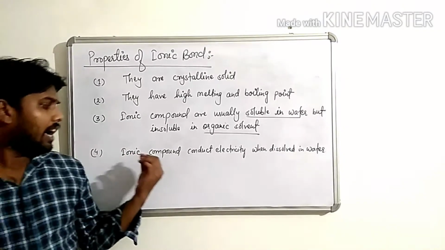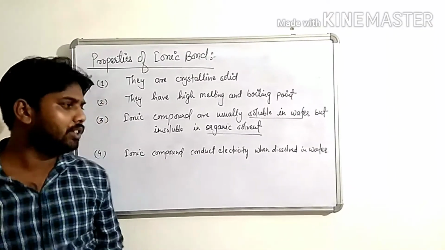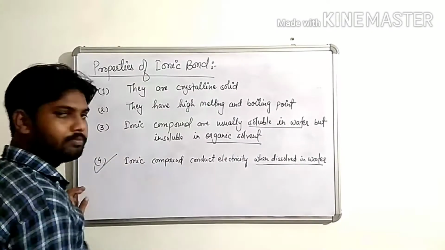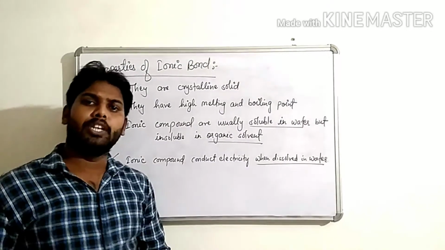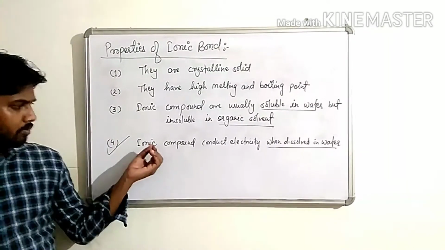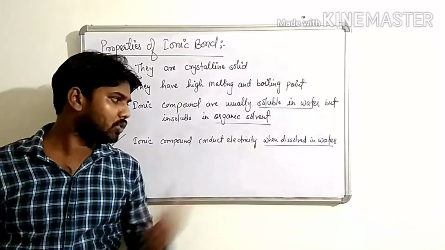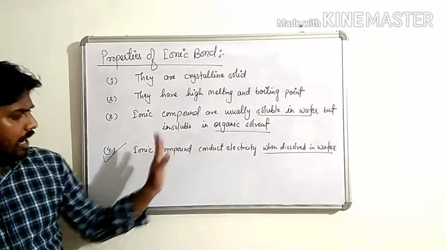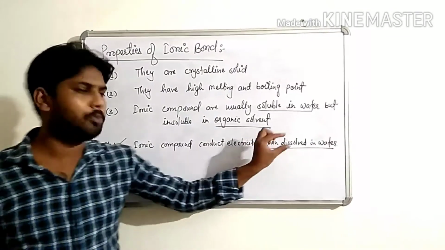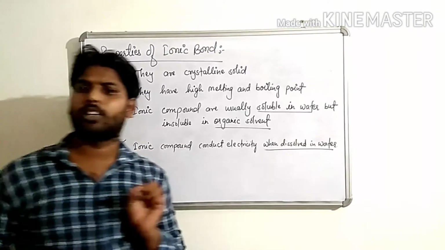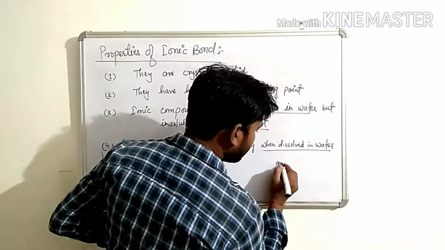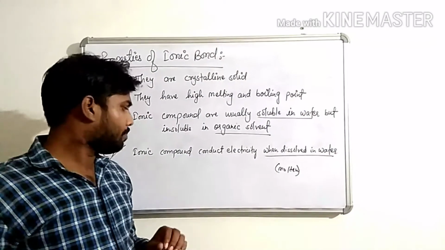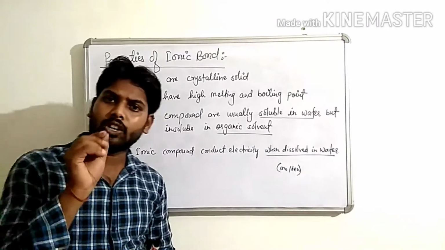Fourth, ionic compounds conduct electricity when dissolved in water. This is a very important property, children, because many questions can arise from this property. See, children, try to understand. Ionic compounds conduct electricity when dissolved in water, or in the molten state. It means an ionic compound in solid state cannot conduct electricity.